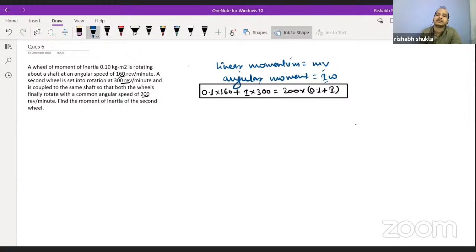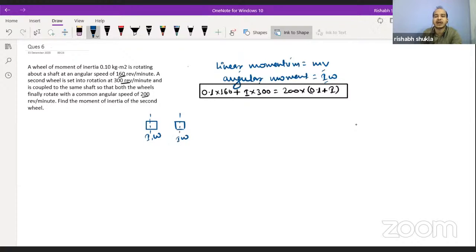Like in linear momentum conservation, we say that m1 v1 plus m2 v2 is equal to m1 plus m2 into v, whatever the case can be. In the same way, what is happening over here is a body which is having some angular velocity and some mass moment of inertia. Some I and omega is associated with the body, and inside, one more body is there.